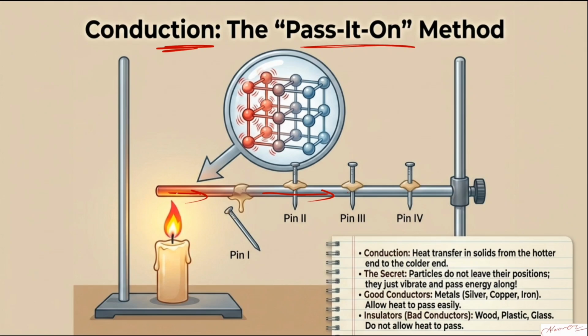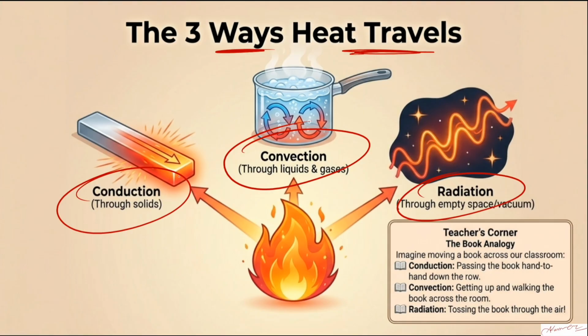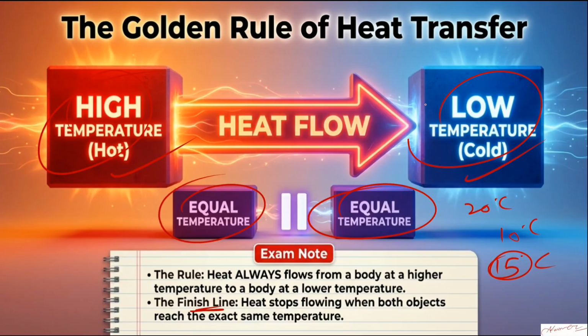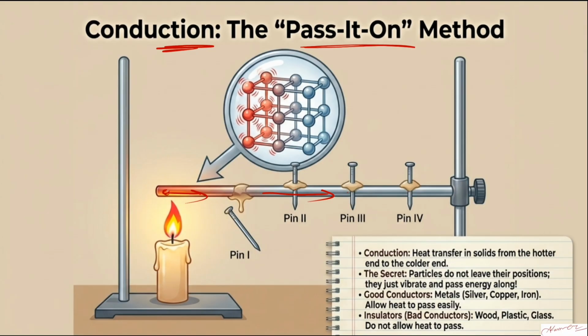Again, this proves our understanding. When I say that the heat flows from region of higher temperature to lower temperature, this proves that here is the higher temperature, and it is increasing the temperature. This side it is moving towards the colder side, and this is the significance that because of heat the wax is melting and the pin is falling. In this method there's no movement of particles. Particles do not leave their original position.